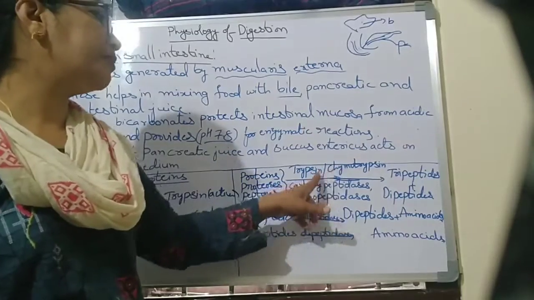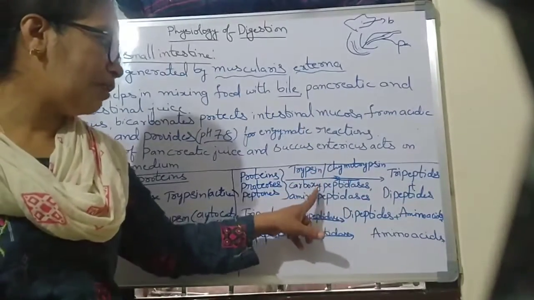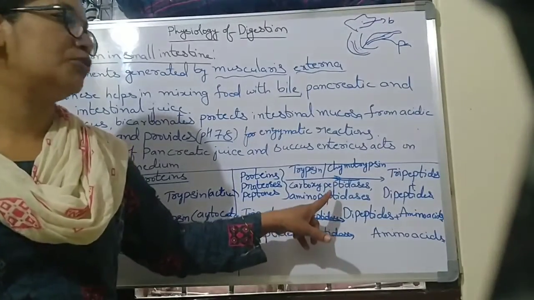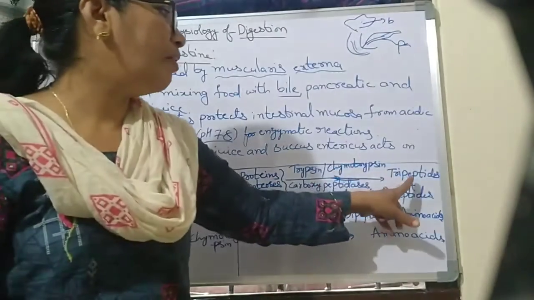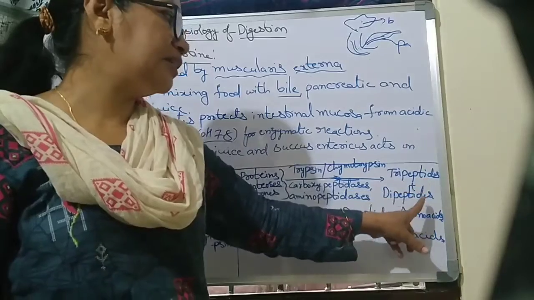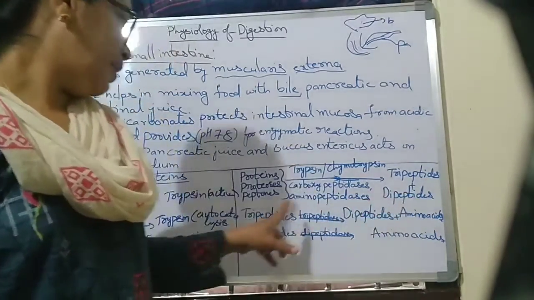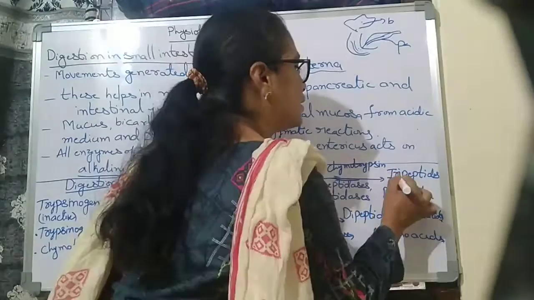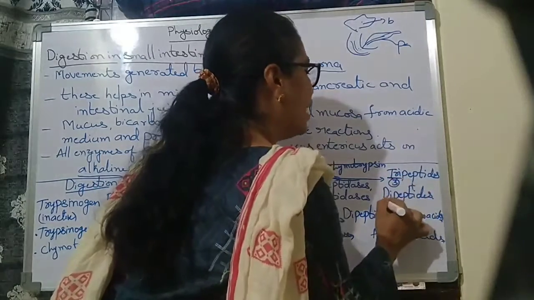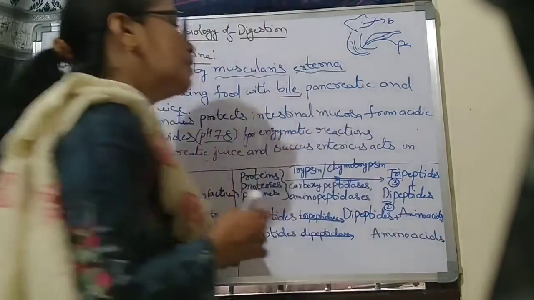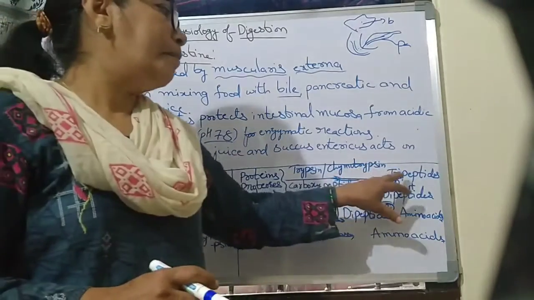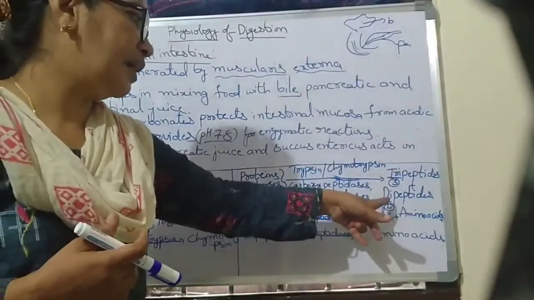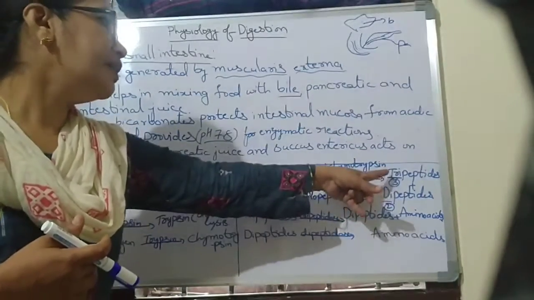Carboxypeptidases and aminopeptidases also help, and the proteins are converted into tripeptides and dipeptides. Tri means 3 and di means 2, so tripeptides contain three molecules and dipeptides contain two.